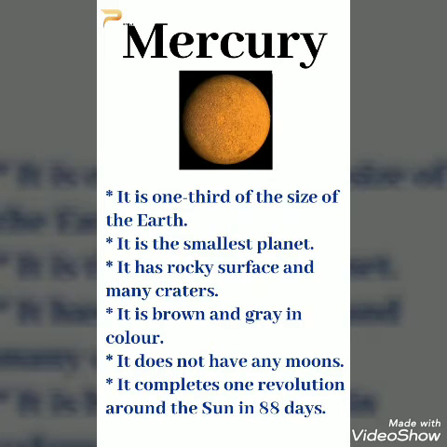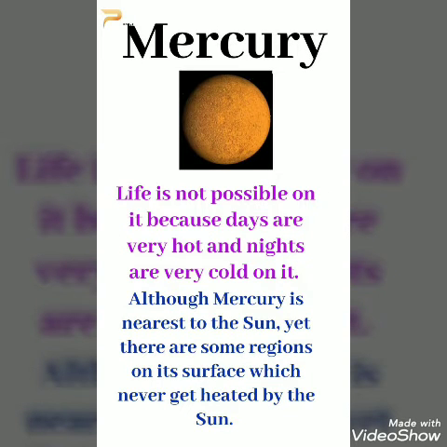It completes one revolution around the sun in 88 days. Life is not possible on Mercury because days are very hot and nights are very cold on it. Although Mercury is nearest to the Sun, yet there are some regions on its surface which never get heated by the Sun.